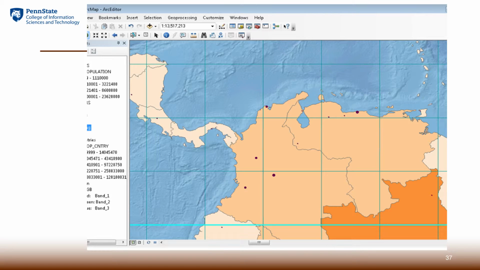So a map of the whole world is a much smaller scale compared to a map of the United States. In other words, a large scale map will show more detail, but in the same area of the screen, you're going to see less extent of the geographical scope.